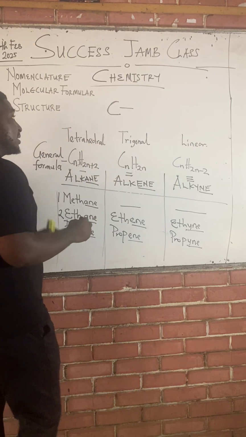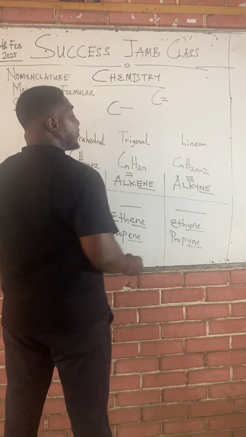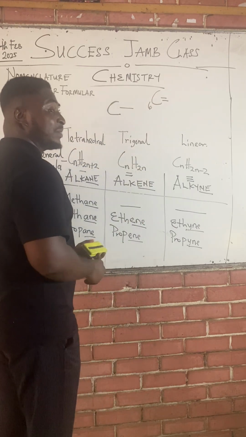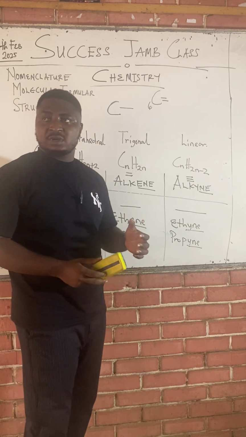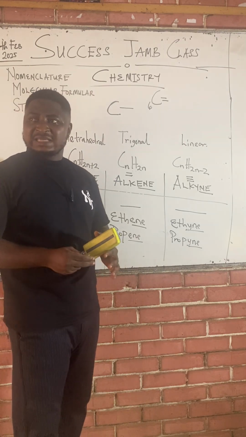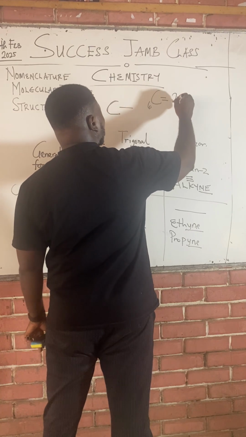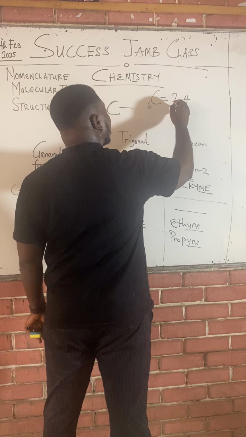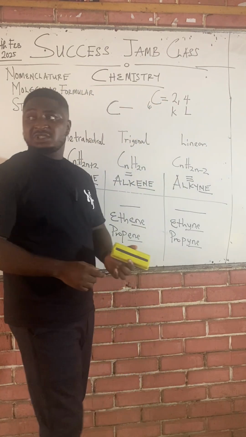Now, class, before we do the structure, I want to remind you of the configuration of carbon. Carbon is a very special element. It's number 6. The position of carbon on the element table is number 6. If you have hydrogen, helium, lithium, beryllium, boron, carbon, carbon lands exactly on number 6, which gives it a peculiar configuration of 2 and 4. Don't forget, when writing the electronic configuration of carbon, 2 electrons are stored in the K shell and 4 electrons are stored in the L shell.